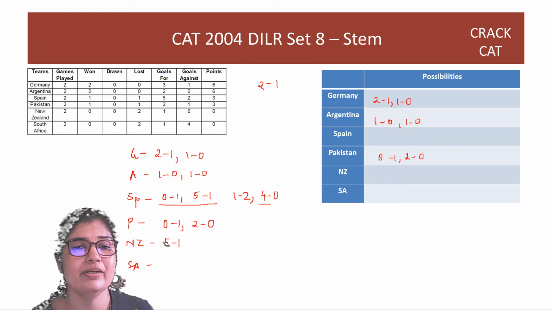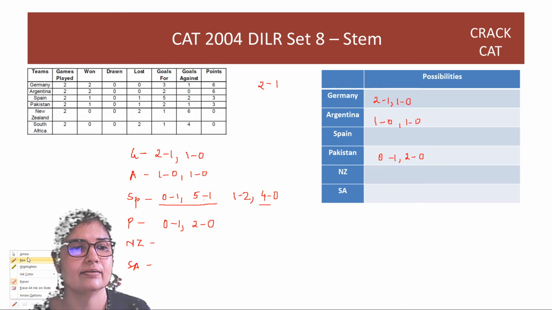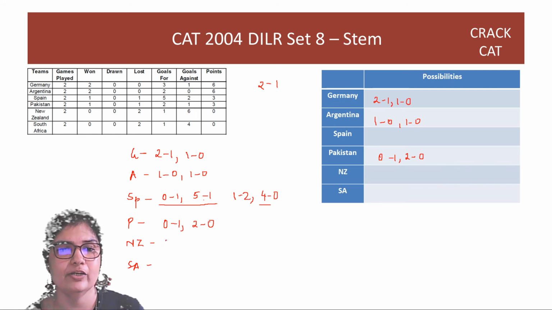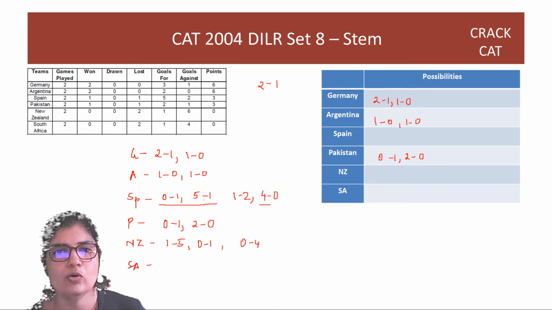It's not 5-1, it is 1-5, right? We are just going to have a consistent way of writing. It has lost the match against Spain, so it is 1-5, right? And the other match must hence be 0-1. So this is one possibility. The other possibility is 0-4, correct? In which case the other match has to be 1-2.